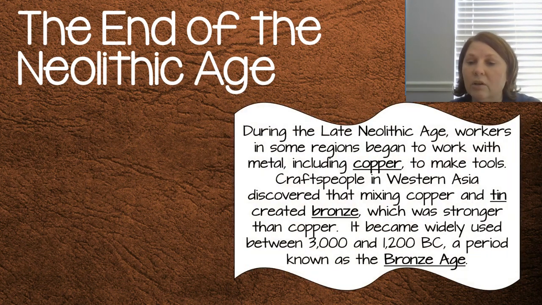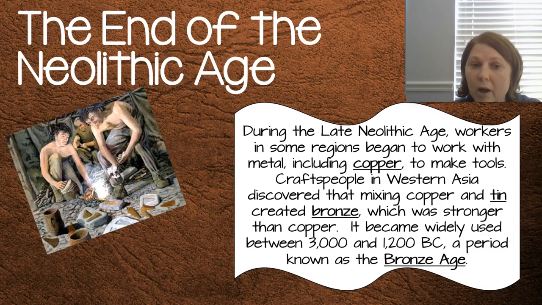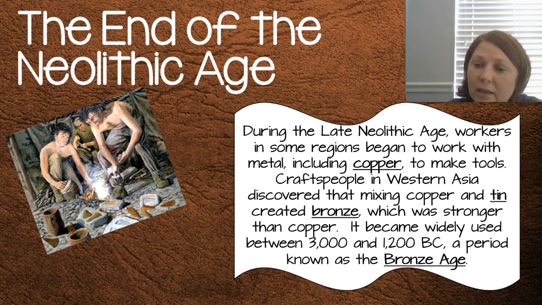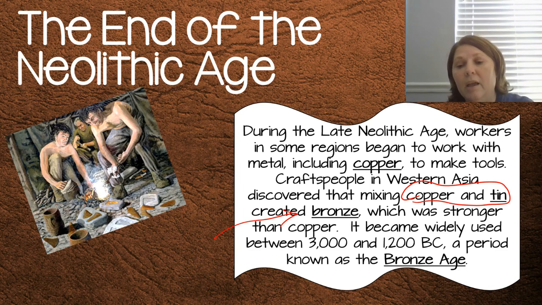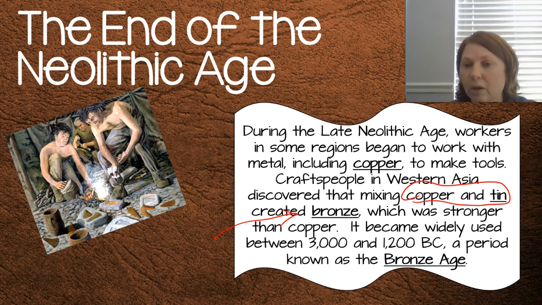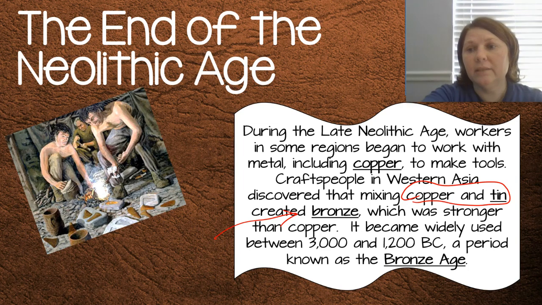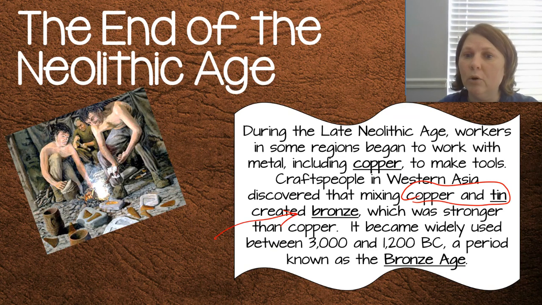So during the late part of the Neolithic time period, workers in some regions began to find metal, another resource that was available for them, copper specifically. Copper was used to make tools, and that is the end of the Neolithic age, and it sends us into what's called the Bronze Age. The Bronze Age is where craftspeople begin to mix copper and tin, and that creates bronze. It's stronger than copper, and it's going to be widely used. And so the end of the Neolithic period brings about the Bronze Age with new weapons, and they start using metal to make their tools.